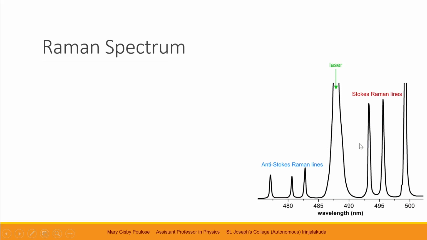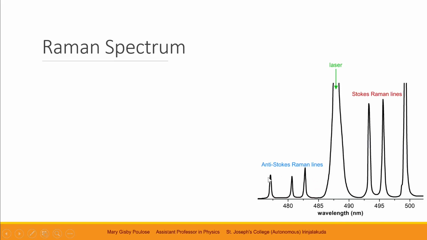And on either side of that particular frequency, we have the Raman lines. Here in this spectrum, it is plotted against wavelength.